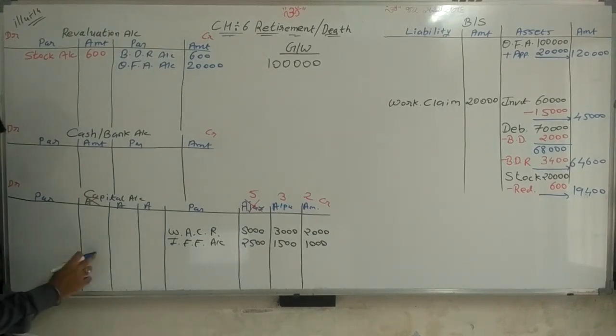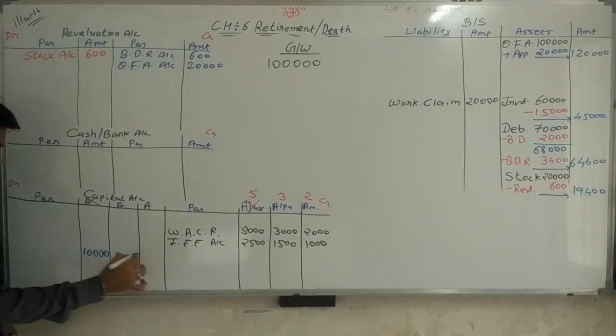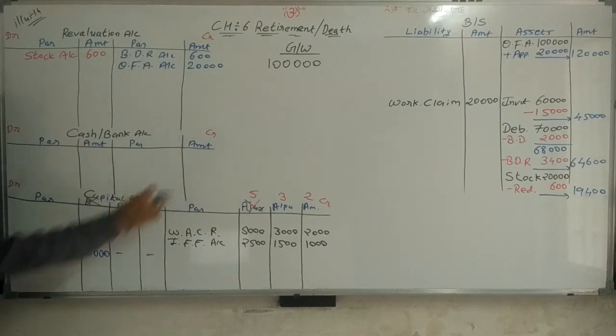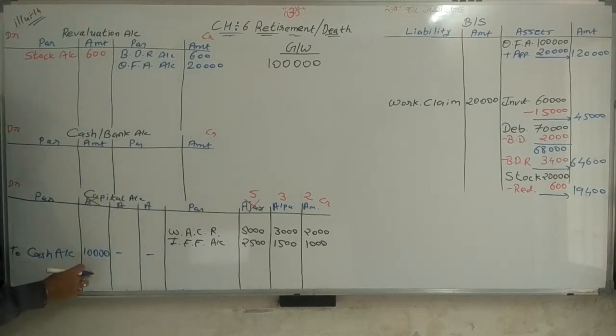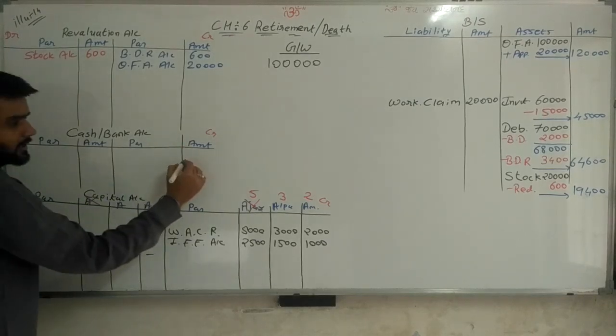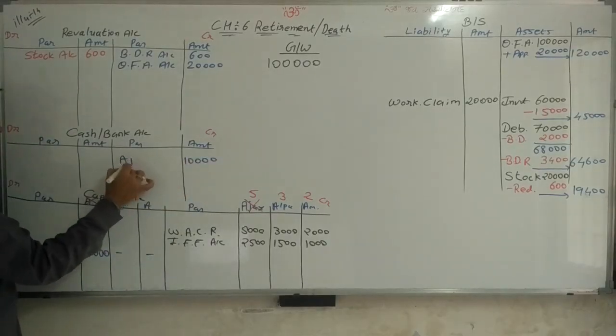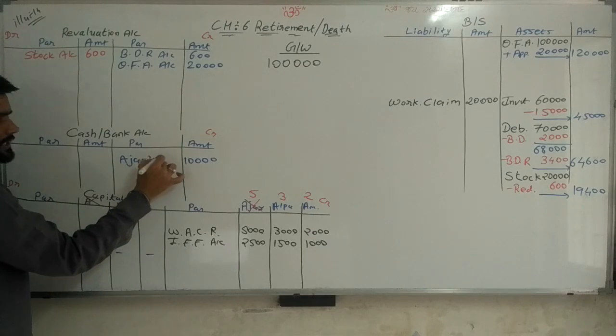So here I am writing in Ajay's account 10,000, and against it I write cash account. Now there is a cross entry in the cash account also, because 10,000 is paid in cash. Here I have to write Ajay's capital account.